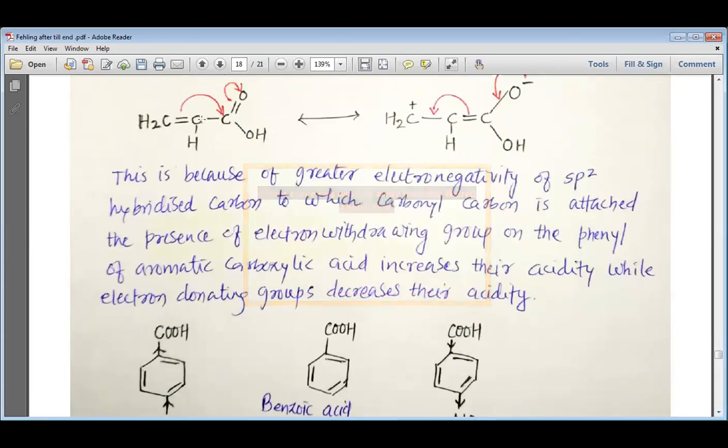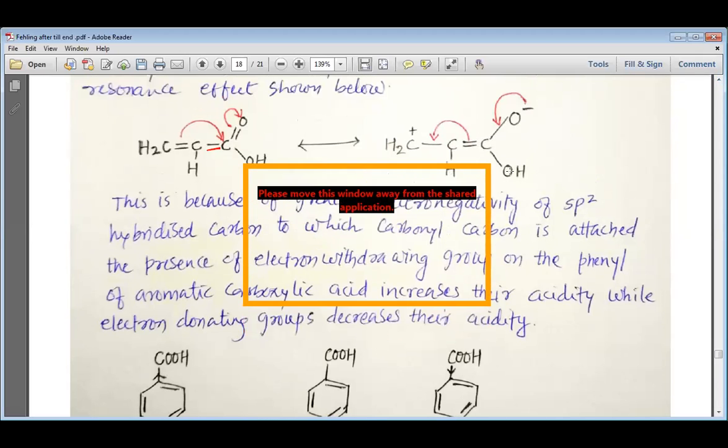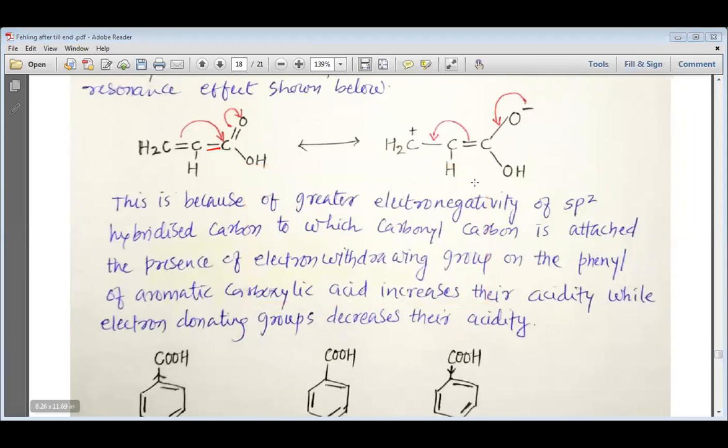You can see here there is a double bond, and due to this double bond, the electron from the vinyl, or electron from the double bond, goes to the carbon, and thus the double bond between these two carbons has been formed, and the double bond between carbon and oxygen has been broken. The oxygen has got the negative charge, and this is how we understand the joining of such groups with the carboxylic acid, and how they affect it.